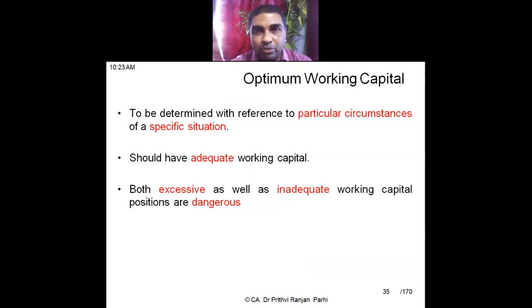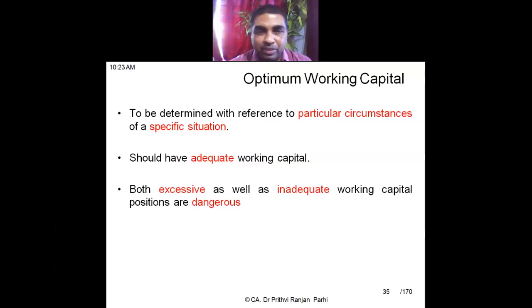Now, coming to optimal working capital, it is to be determined with reference to particular circumstances and specific situations. Right? We have understood how it is to be determined, keeping in view the risk and return, and the cost of liquidity and cost of illiquidity. But it varies from circumstance to circumstance and situation to situation.